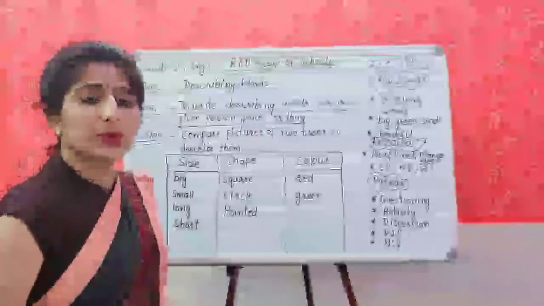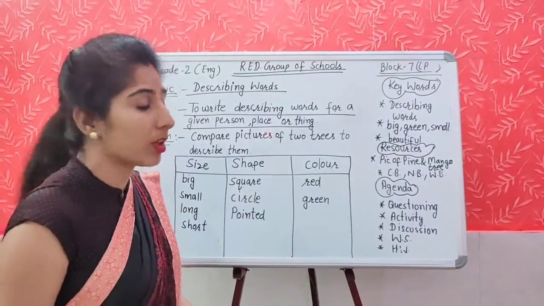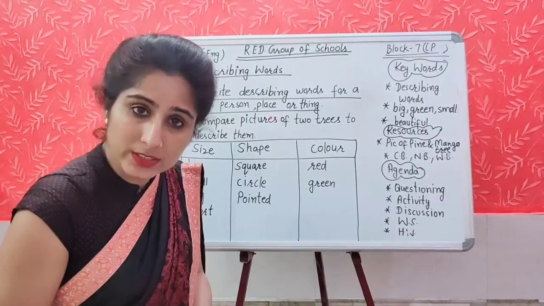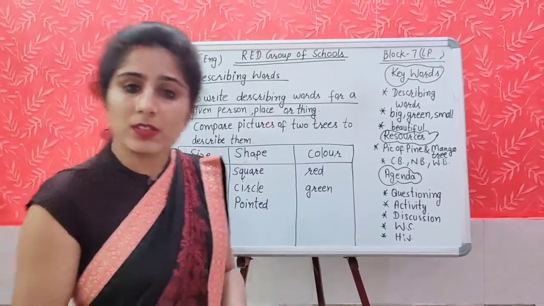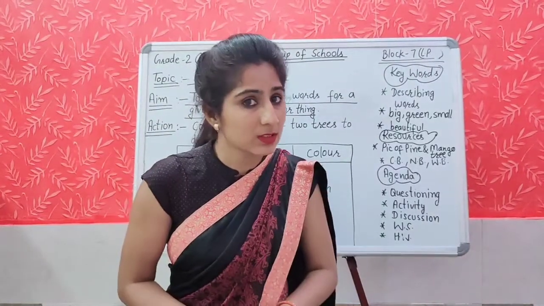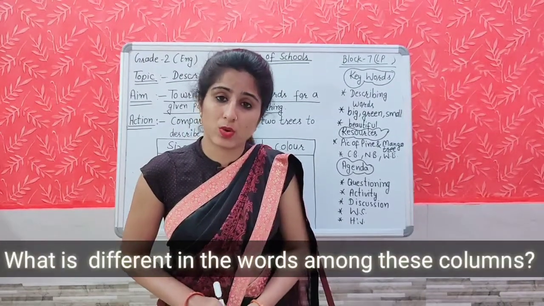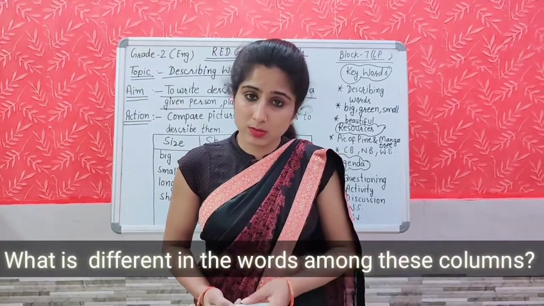For which purpose have I written these words? As you have also written in your notebook, we have used these words to describe the trees. So this is the common thing. What is the difference in the words among these columns?